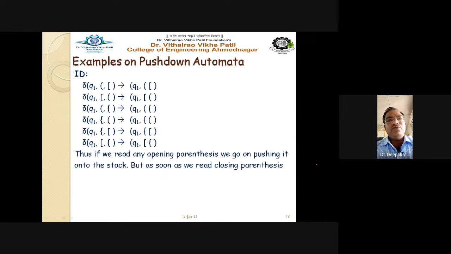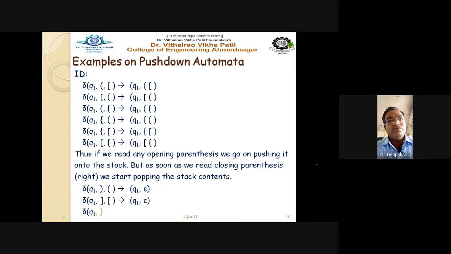If we read an opening bracket, we go on pushing it, but as soon as we read a closing bracket, we have to start popping the top of the stack. So these are the three rules used for the pop operation. You have closing round bracket, closing square bracket, and closing curly bracket, and the top of the stack is the opening round bracket, opening square bracket, and opening curly bracket. Q1 epsilon, Q1 epsilon, and Q1 epsilon.